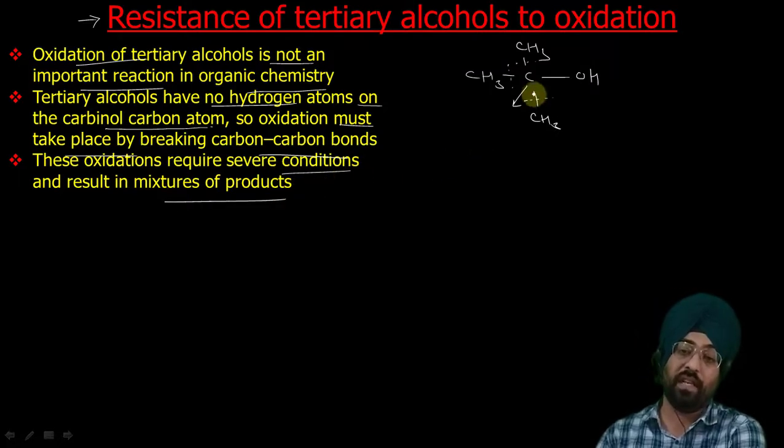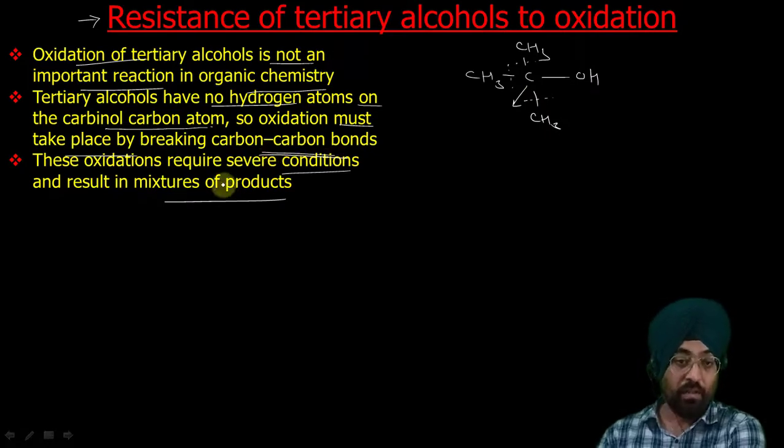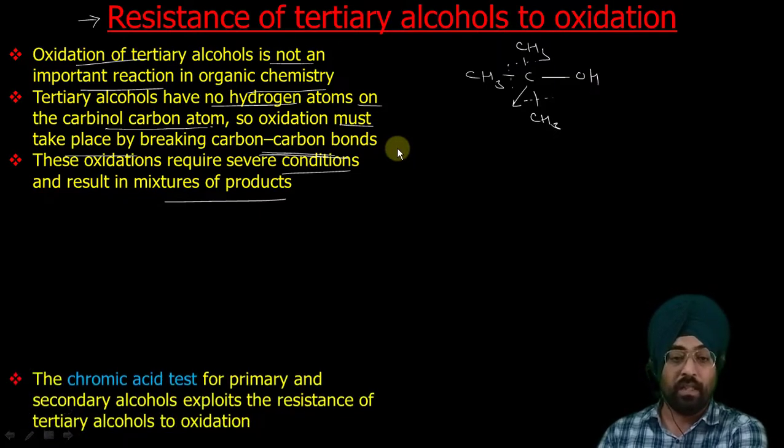So first of all, the carbinol carbon has no hydrogen, so its oxidation is quite difficult. If it takes place, it will occur by cleavage of carbon carbon bonds. For that we require very harsh conditions, and we will get a mixture of products. So that's why oxidation of tertiary alcohol is not so important a reaction. So it is not done quite easily.